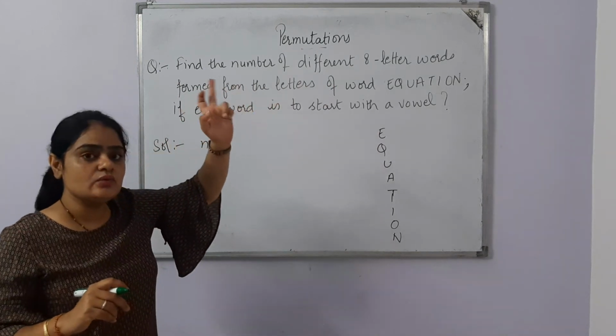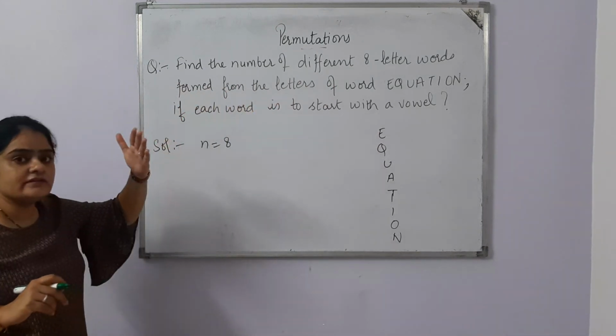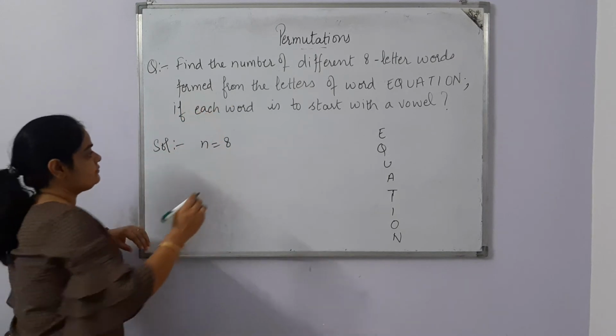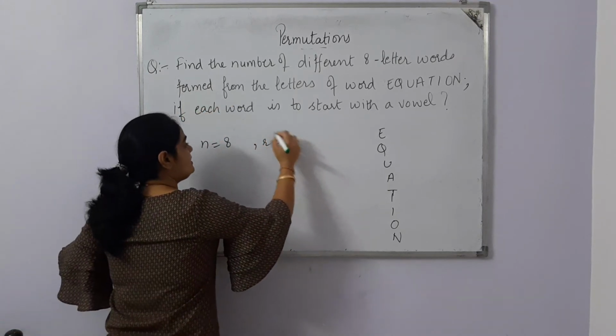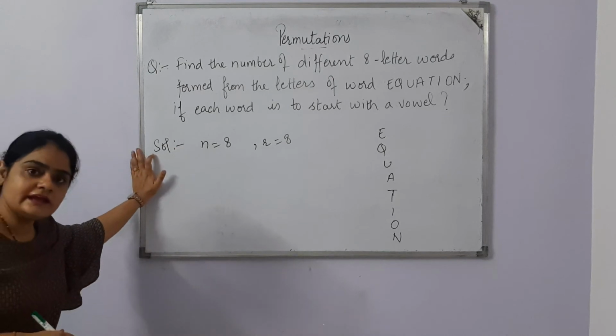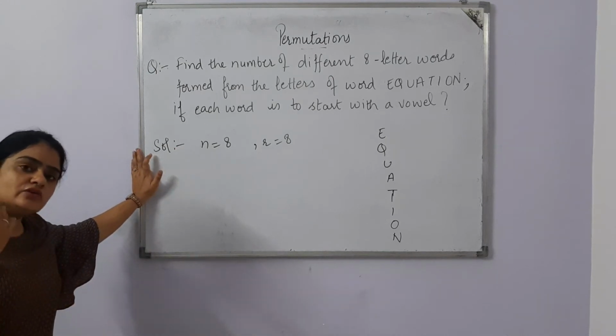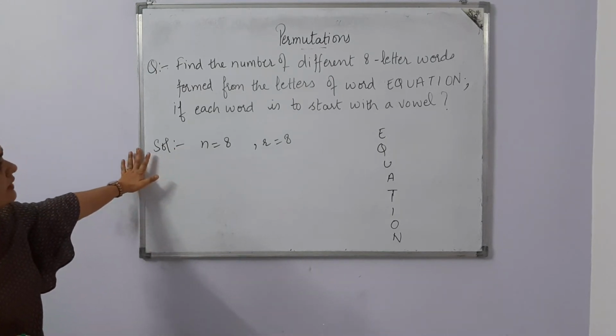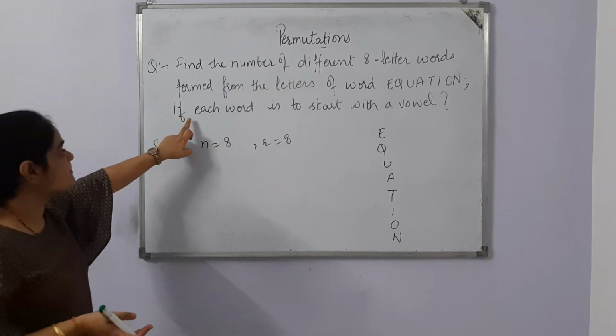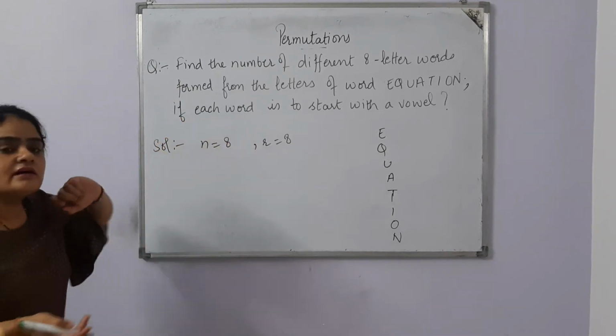So we need to find the new words by using all the 8 letters. That means we need to use all the 8 letters. Here r is equal to 8 as well. Out of 8, we are going to use all the 8 letters, so r is equal to 8. But now one condition is there: each word is to start with a vowel.